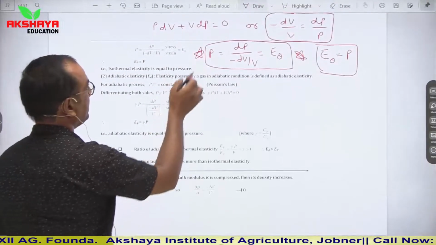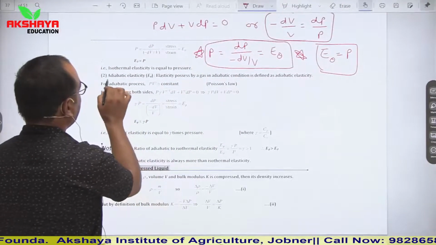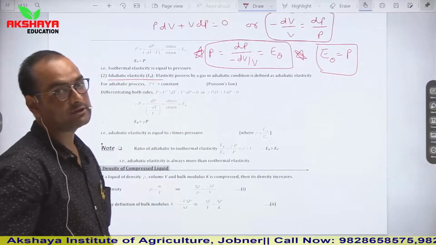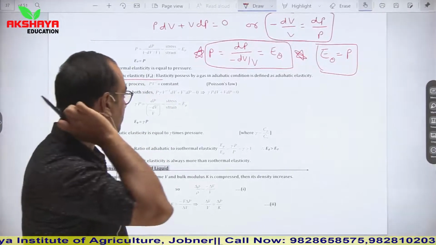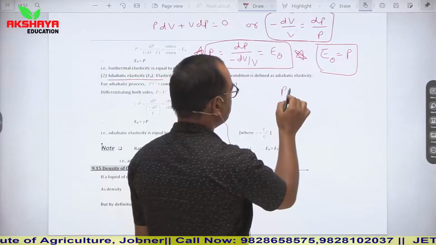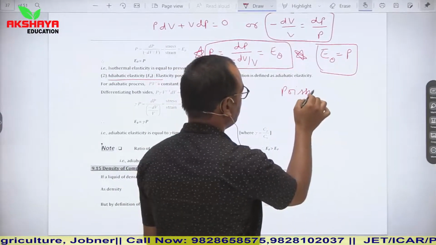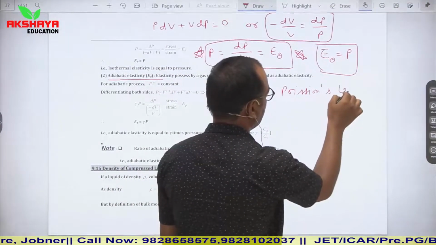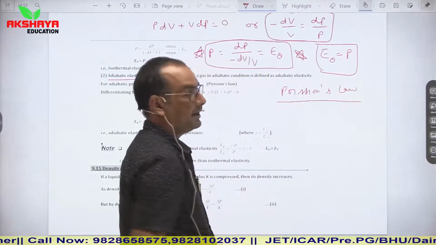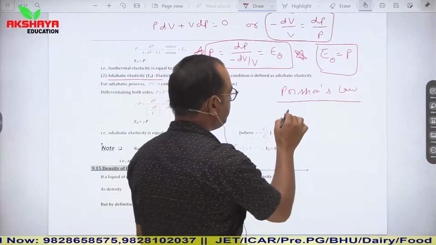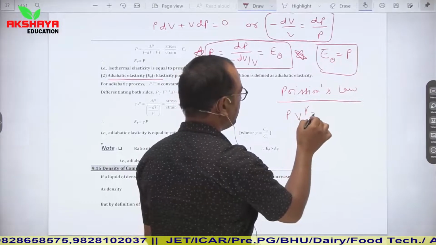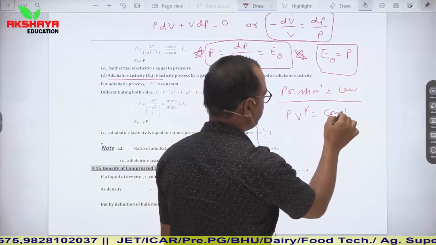Then adiabatic elasticity. In case of adiabatic elasticity, we talk about Poisson's law. In an adiabatic process, P into V to the power gamma is always equal to constant.